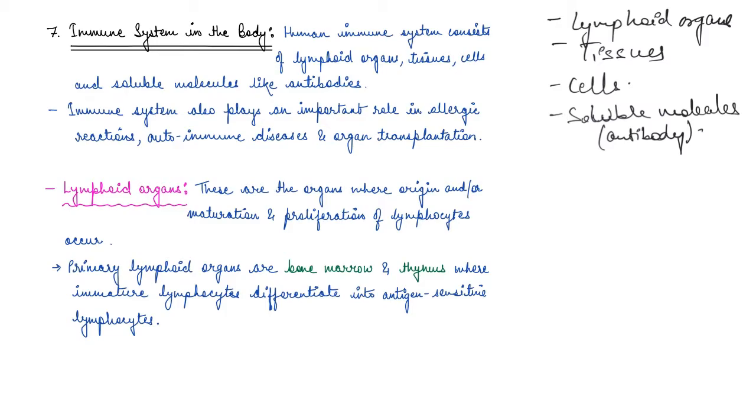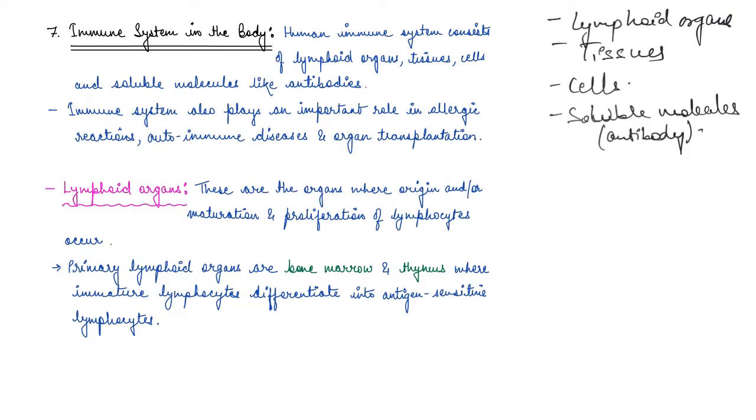So now we know that the immune system is unique, as in it recognizes foreign agents and responds to them, and then it remembers these foreign agents, right? So it also plays an important role in allergic reactions, in autoimmune diseases, in organ transplantation, right? So let's see all these different organs or tissues or cells which are part of the human immune system.